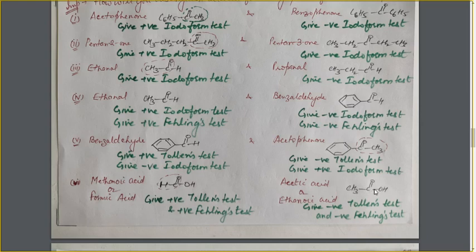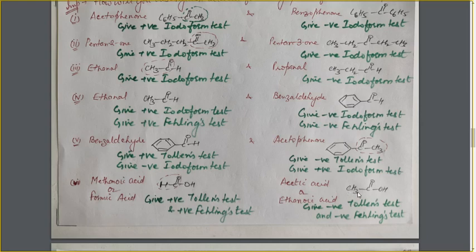Because, as I have told you, the lone pair of electrons present on this oxygen atom is in conjugation, in resonance with this double bond. As a result, the electron withdrawing power of this C double bond O group is reduced, and it will not make this alpha hydrogen atom acidic enough to undergo the iodoform test.